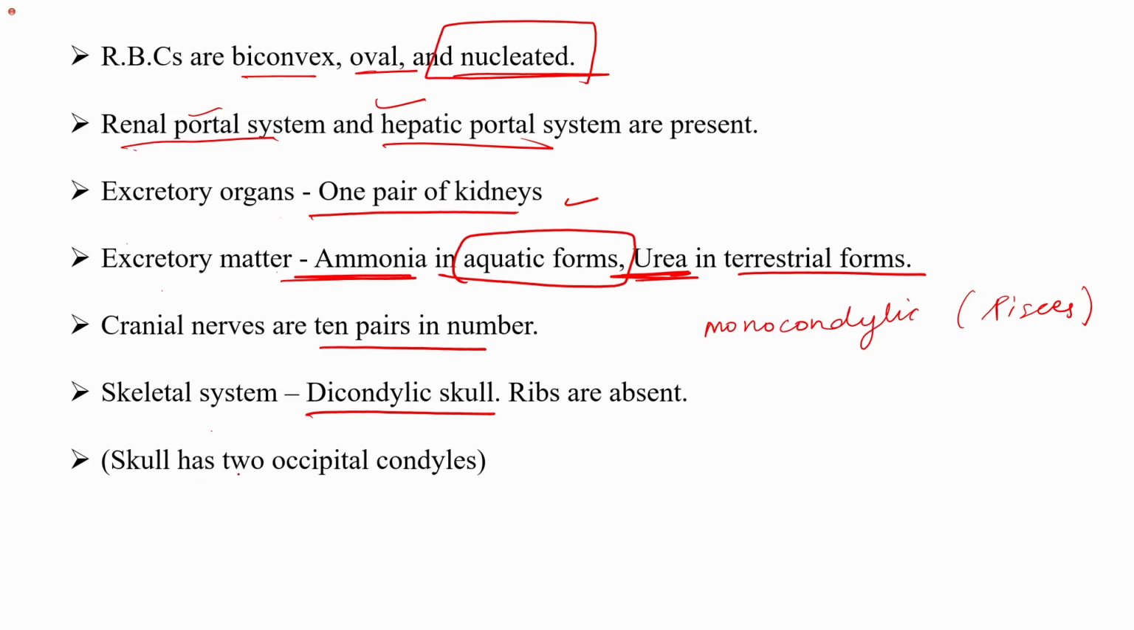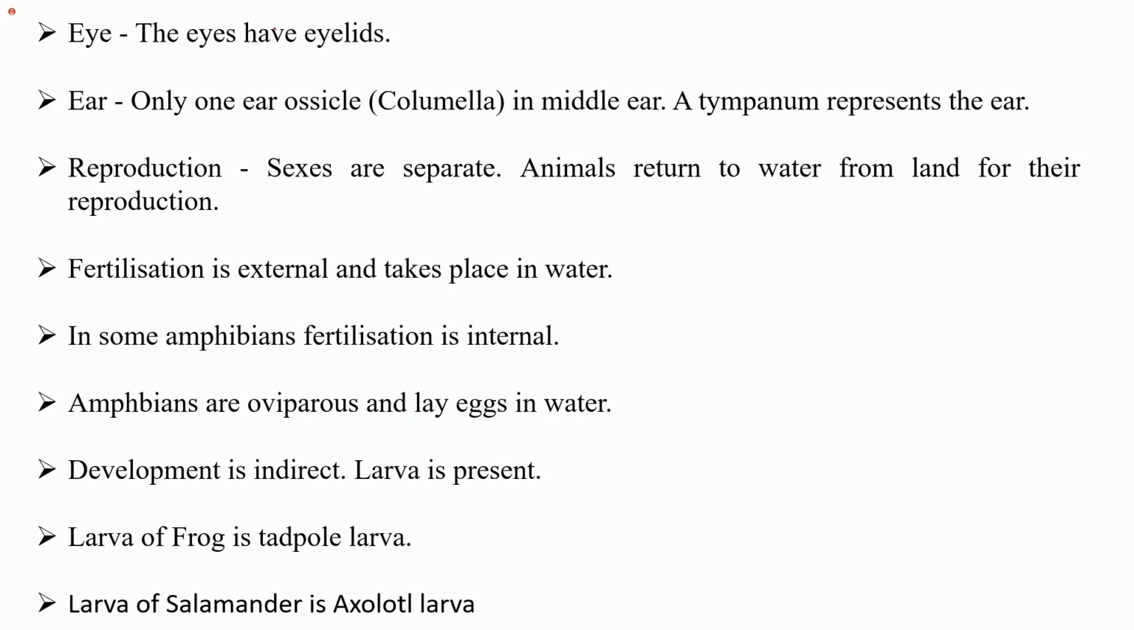So the skull has two occipital condyles, therefore they are dicondylic skulls, and ribs are absent in the amphibians. One of the important features is that the eyes have eyelids. Ears, only one ear ossicle, that is columella in the middle ear is present. A tympanum represents the ear. Reproduction: sexes are separate, male and female. Animals return to water from land for their reproduction.